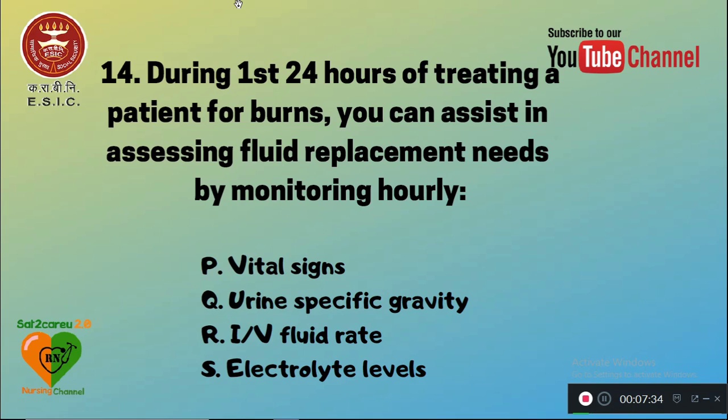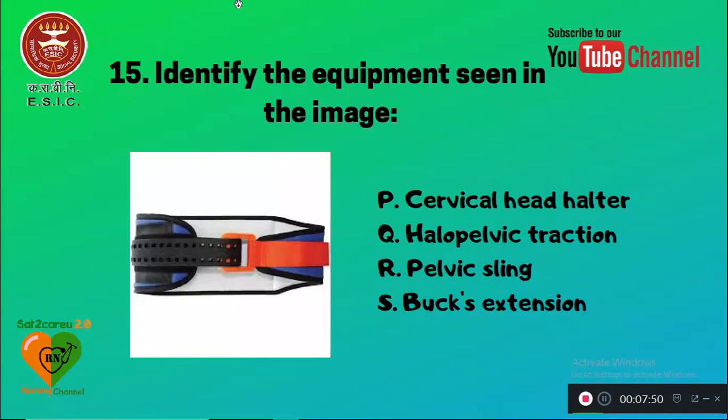Option A, vital signs. Q is urine specific gravity, R is IV fluid rate, and S is electrolyte levels. So here, hourly, the nurse must assess option Q, urine specific gravity. Question number 15. There's an image based question. Identify the equipment seen in the image.